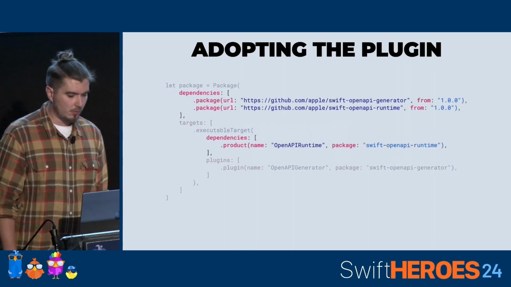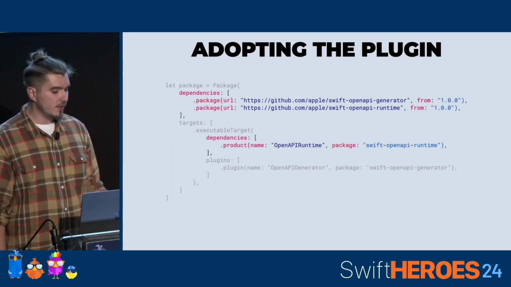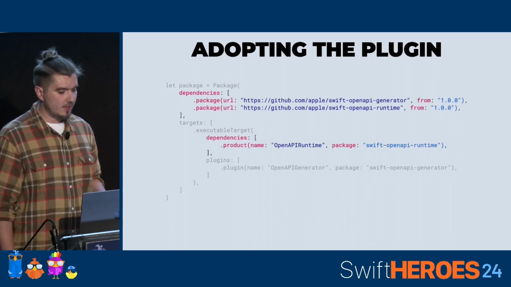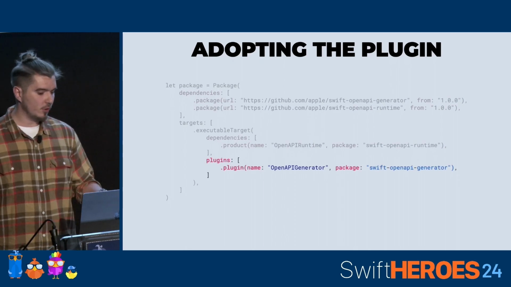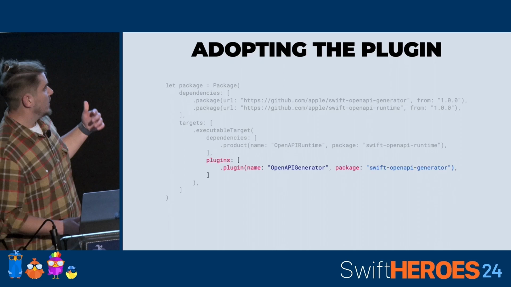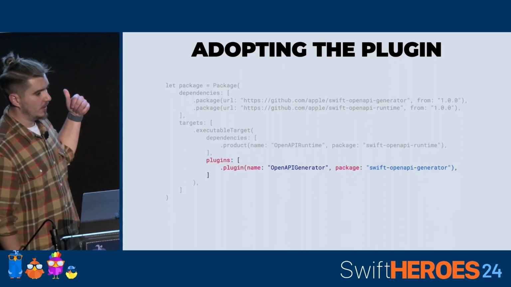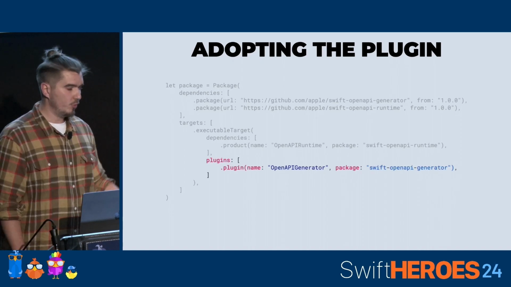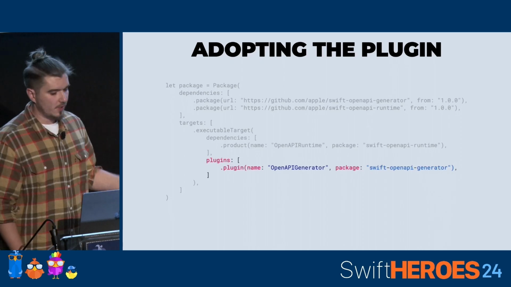This is something you probably know. We have the Package.swift file. We are defining the dependencies we are going to use, and our product dependency is the Swift OpenAPI runtime, and the plugin is Swift OpenAPI Generator. If we want to set up the whole thing in an Xcode project, not in an SPM package, we need to go through Xcode options to fetch those dependencies and set up the dependency and plugin in the build settings.